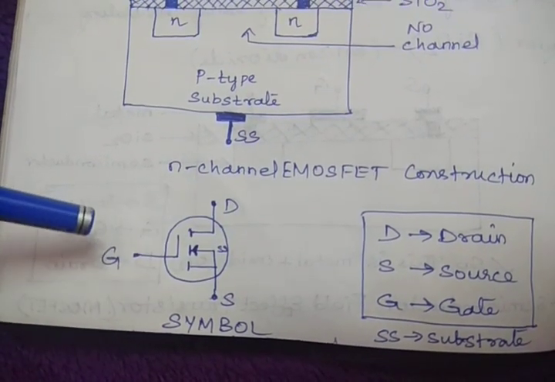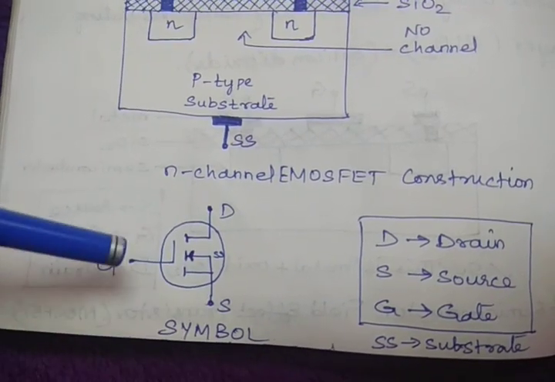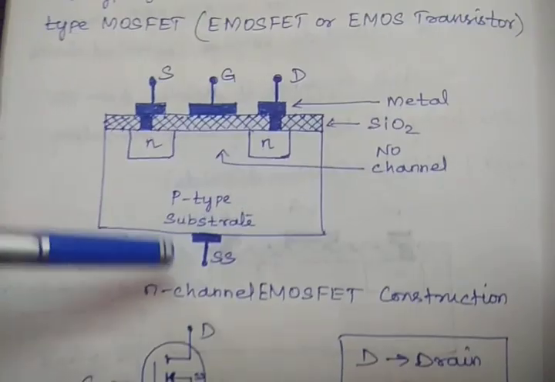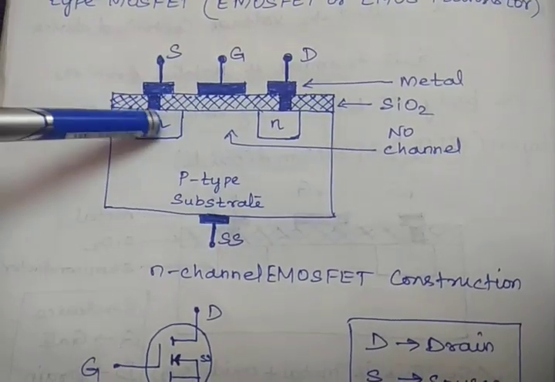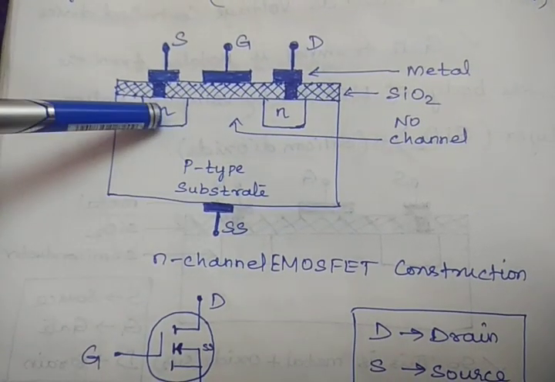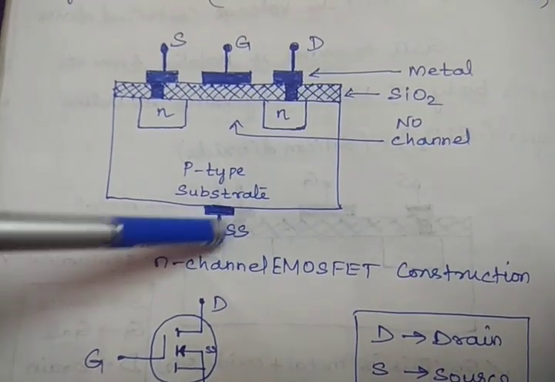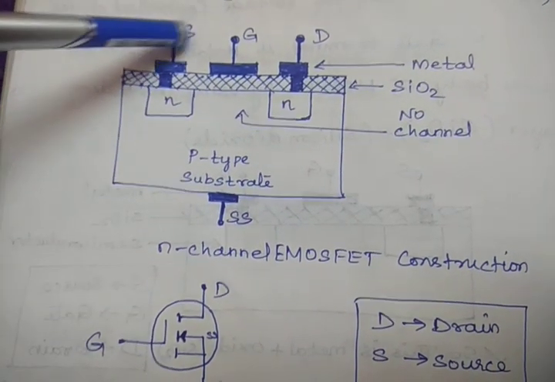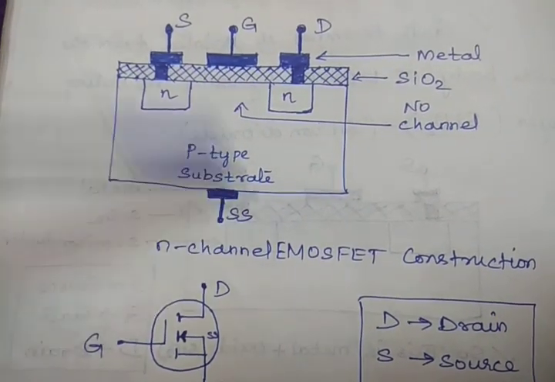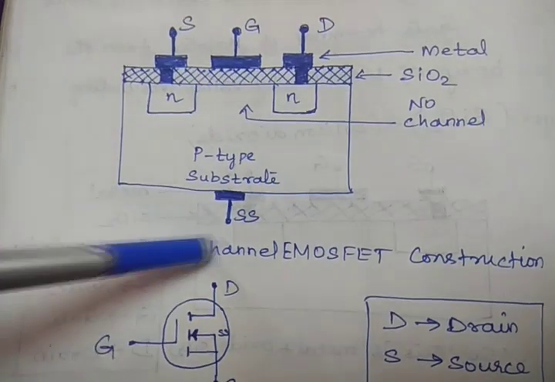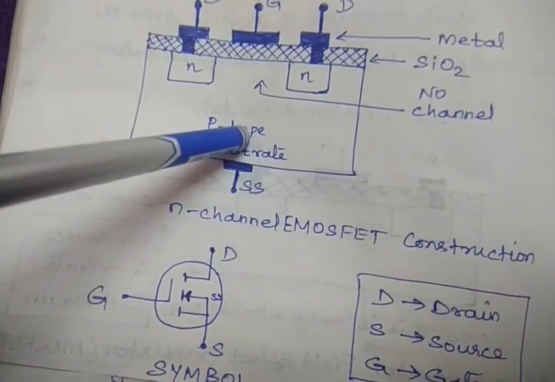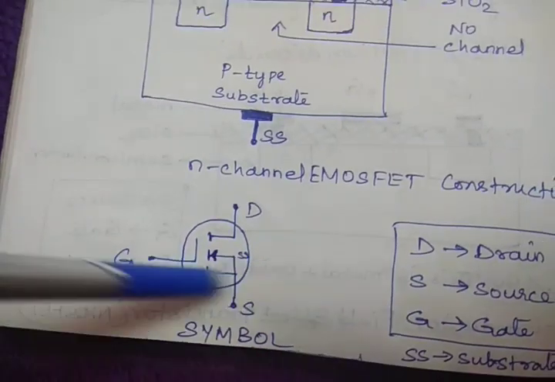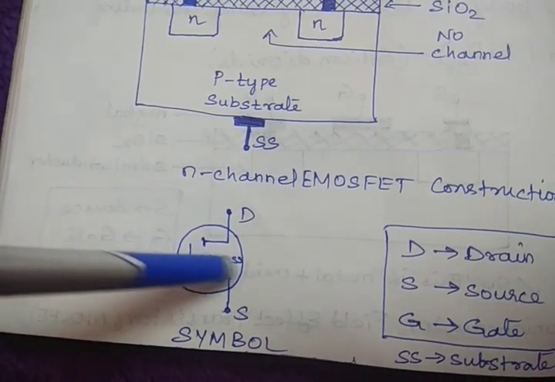moving inside the MOSFET. Moving inside means, see, P and N, suppose if I am taking these two, the current will flow like this, from here to here. For example, if I am connecting this and source, then current will flow into the substrate, right? So that's why the given direction of the current is inside, right? So we'll see the construction details.